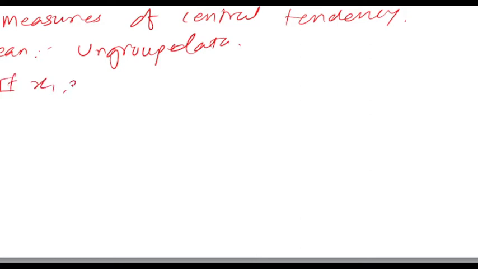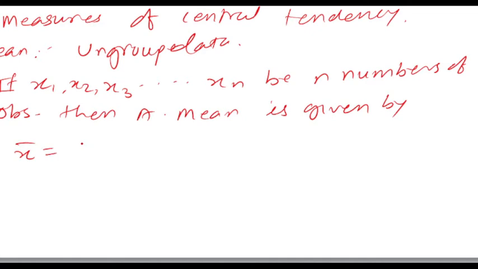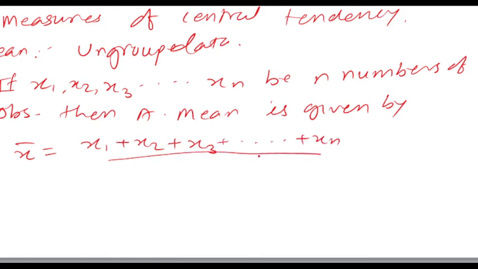If x1, x2, x3 up to xn be n number of observations, then arithmetic mean is given by x bar is equal to x1 plus x2 plus x3 plus up to xn whole divided by n. This can be written as x bar is equal to summation x upon n.